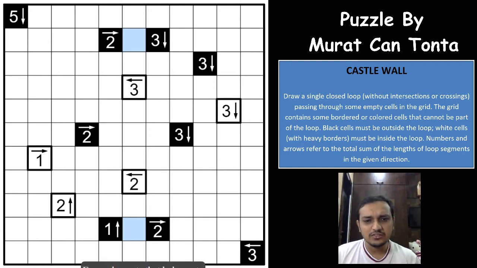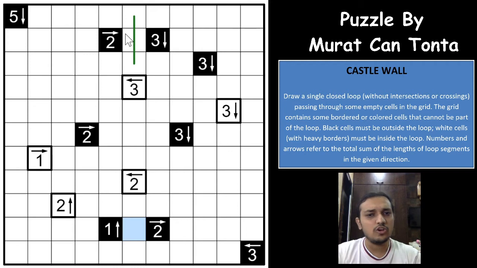And the same happens with the clues that are opposite of each other. Whenever you have two clues that are different from each other, one white and one black, you can be sure that there has to be a loop passing between them. So let us assume you had a white clue and a black clue here, then you can draw a loop between them. You don't have to worry about the puzzle breaking, because there will surely be a loop passing between them.